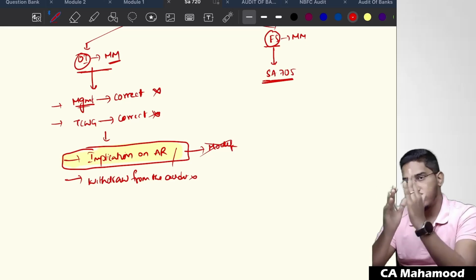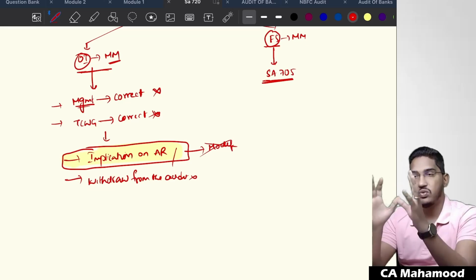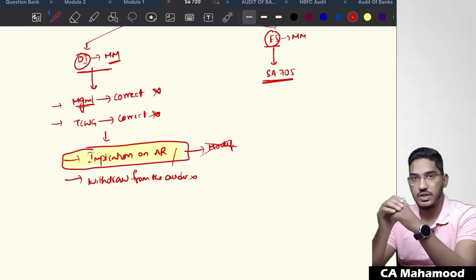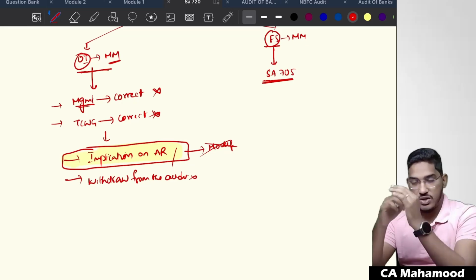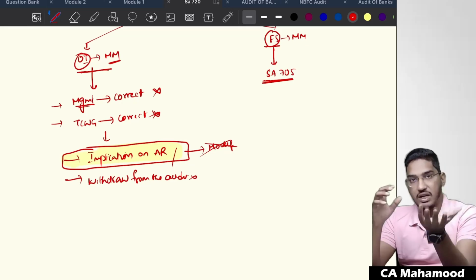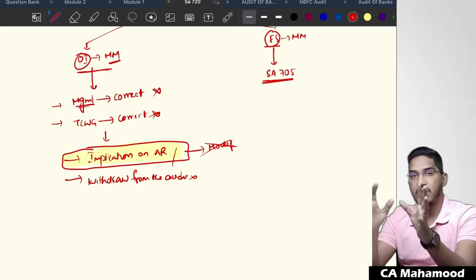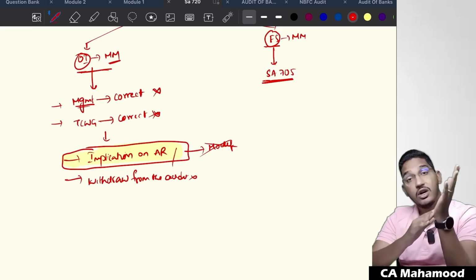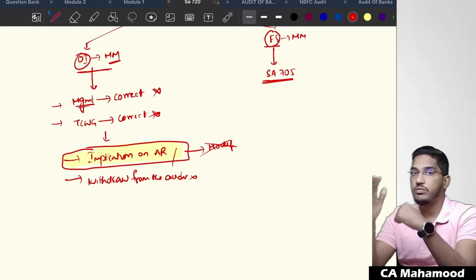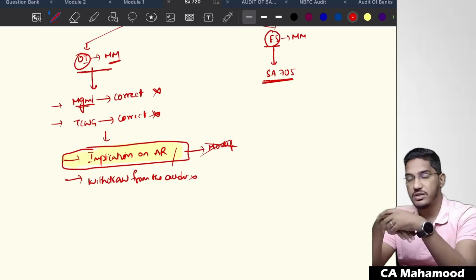See, as I've already told you at the beginning, we are required to express our opinion only on the financial statements. Our opinion has nothing to do with the other information. So if the management is not correcting whatever wrong information they have provided in the other information, am I required to give modified opinion? No, you are not required to give modified opinion. So then how will I state that thing in the auditor's report?